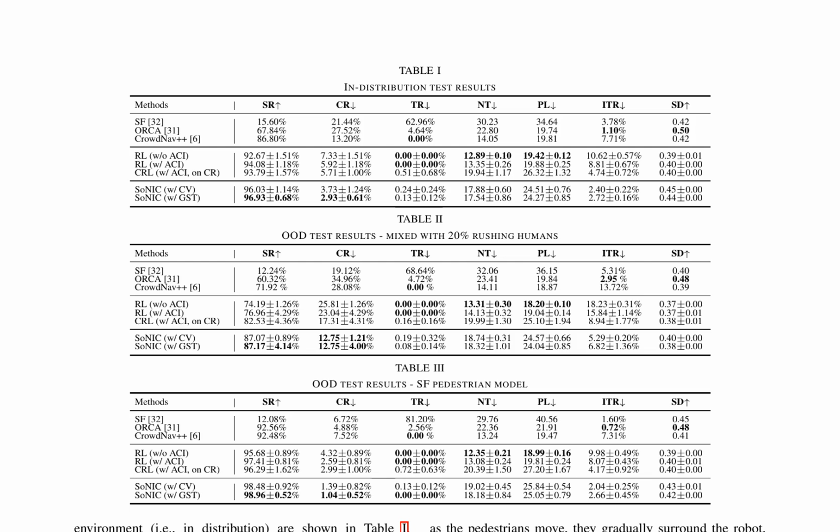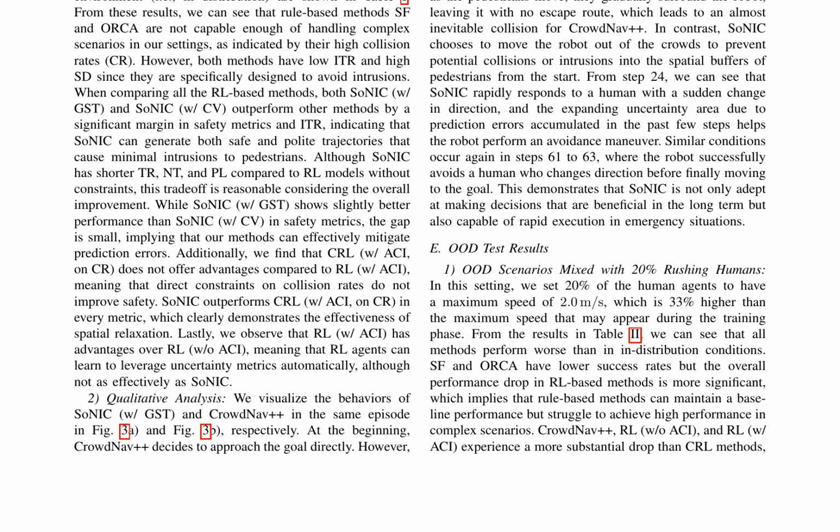Direct constraints on collision rates do not improve safety, as CRL does not offer advantages compared to RL. A qualitative analysis shows SoNIC chooses to move the robot out of crowds to prevent potential collisions, while CrowdNav++ decides to approach the goal directly, leading to an almost inevitable collision.